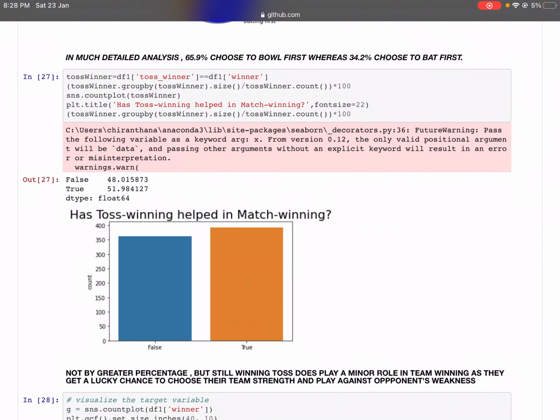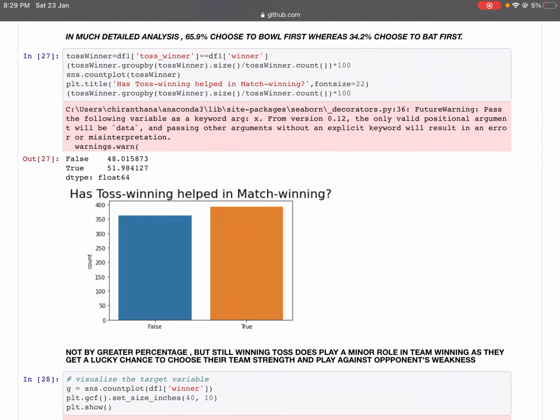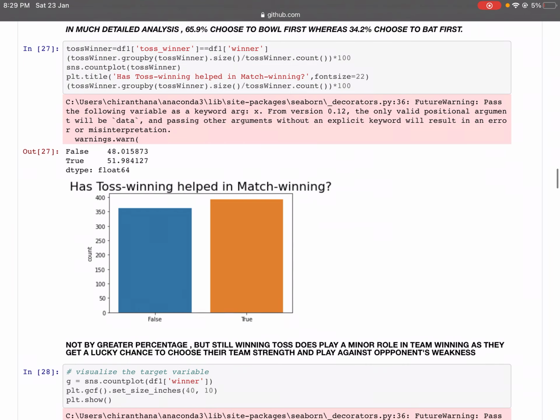So now let's see if winning the toss has helped in winning the match. Not by a great percentage, but still, winning the toss does play a minor role in a team winning, as they get a lucky chance to choose their team strength and play against the opponent's weakness.